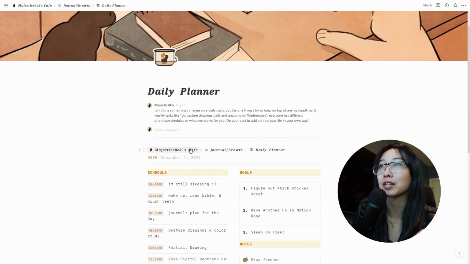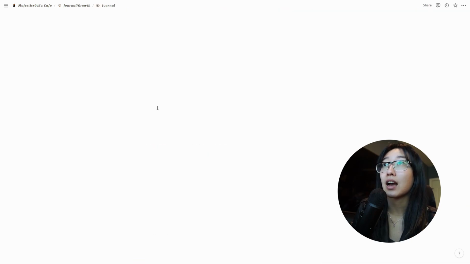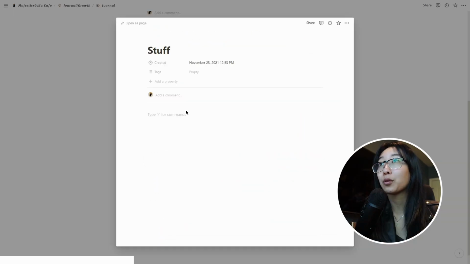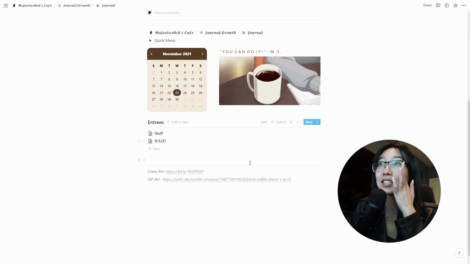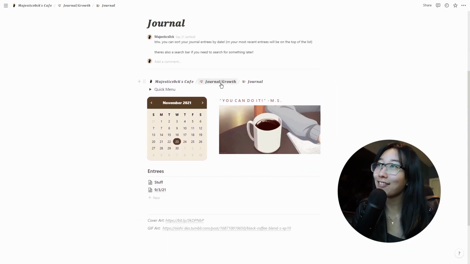Daily planner, pretty self-explanatory. I'm gonna close that. Journal, keep track of your notes. Right now I am working on this. So you write down journals, and a quick little message from me: you can do it.